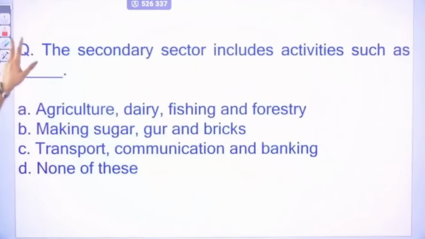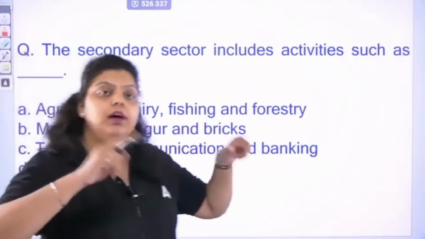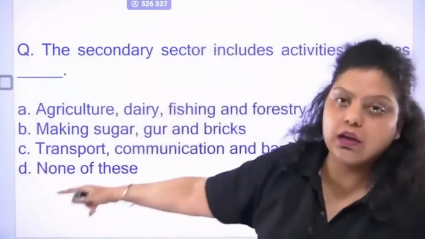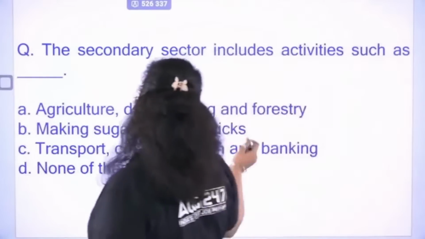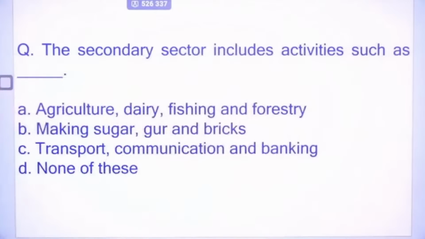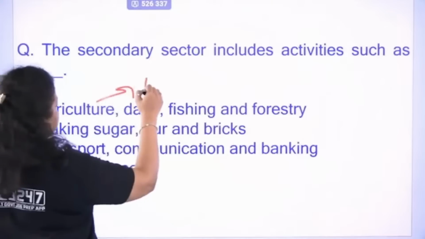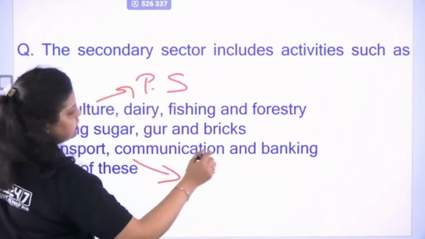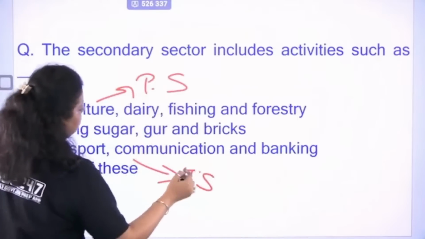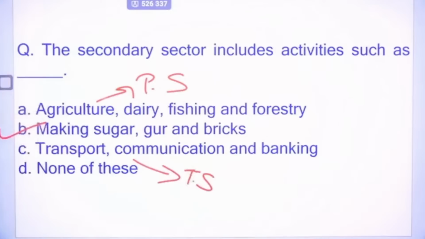Next. The secondary sector includes activities such as, so secondary sector is an industrial sector where you convert natural resources by processing them into finished goods or final goods. Options: agriculture, dairy, fishing and forestry; making sugar, wood and bricks; transport, communication and banking; and none of the above. If agriculture is there, that's a primary sector. If transportation, communication, banking, teaching is there, that's a tertiary sector. But conversion into finished goods or final goods covers the secondary sector. So the right answer will be B option, making sugar, wood and bricks.